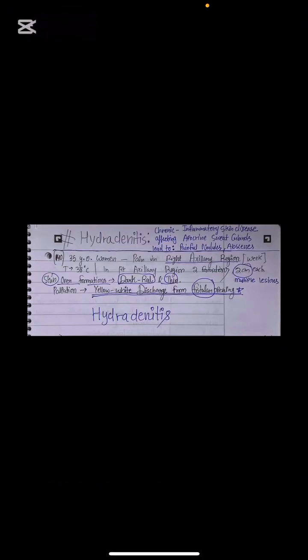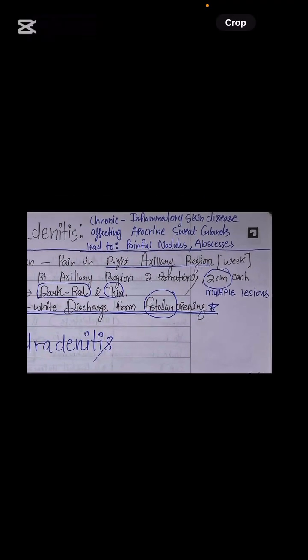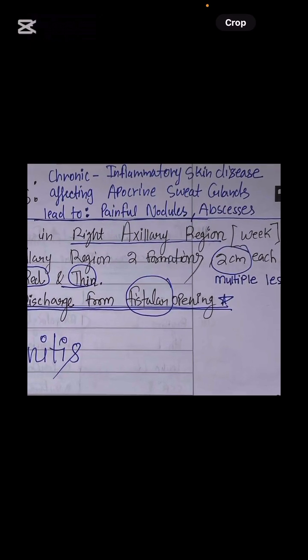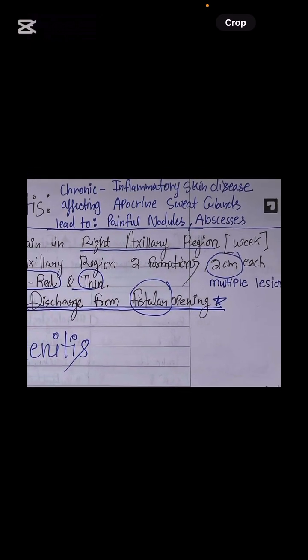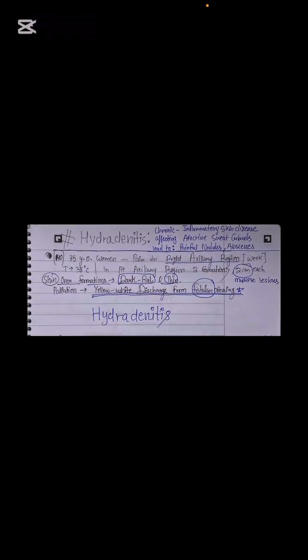Next is hidradenitis. So hidradenitis is a chronic inflammatory skin disease that affects the sweat glands, leading to painful nodules and abscesses. So sir, the main thing you can remember about hidradenitis is it will be more common in the axillary area, in the armpits, or let's say in the underarm area or region. So by this itself you can solve the croc question easily. The question says about axillary for sure.